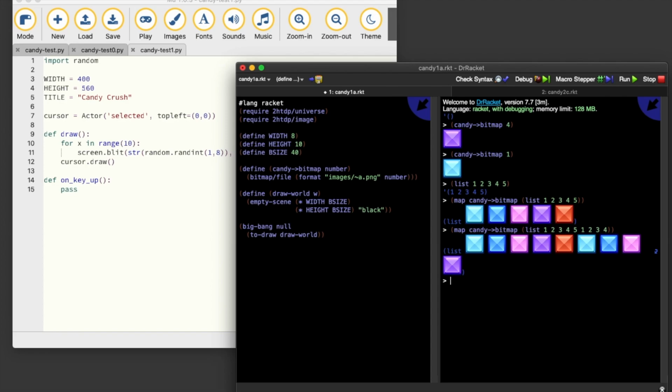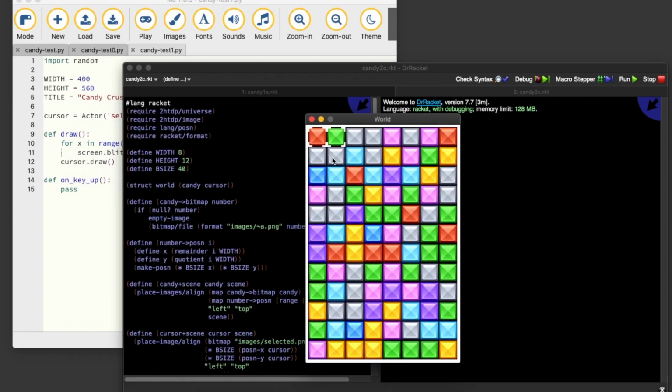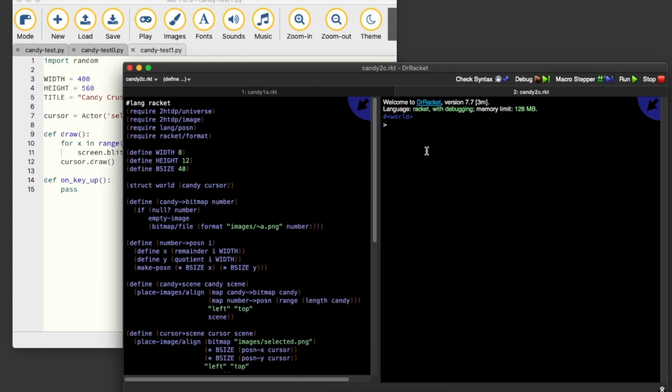So we can do so much in the REPL to try out ideas before writing code, and this is a nice way for people to learn about functions and see their results before copying them across into the main program. So let's look ahead to a later version of our game and see what pretty cool things we can do in the REPL. This version draws a grid of candy and has the cursor which you can move around. So if we stop that, we can see the kind of things that we can do. So here we can actually draw the world in the REPL and pass in different lists and different cursor positions to see what happens.